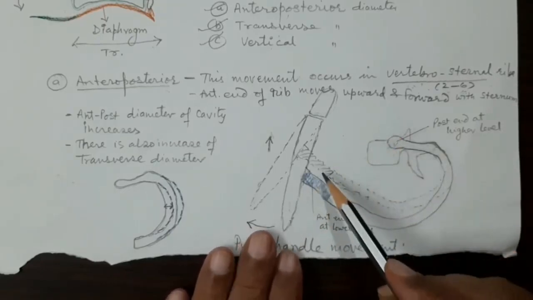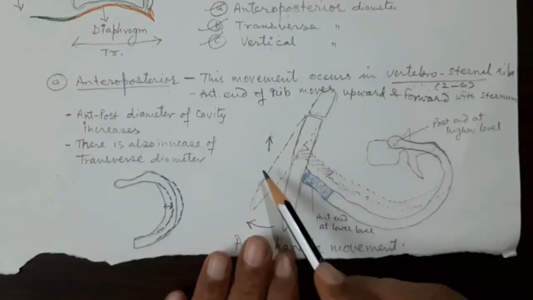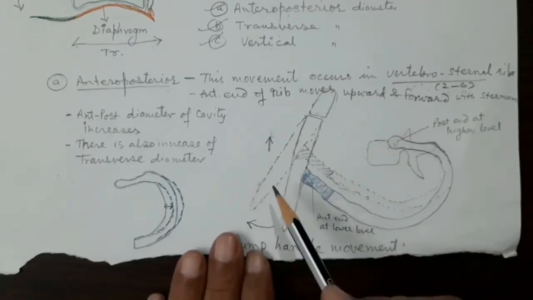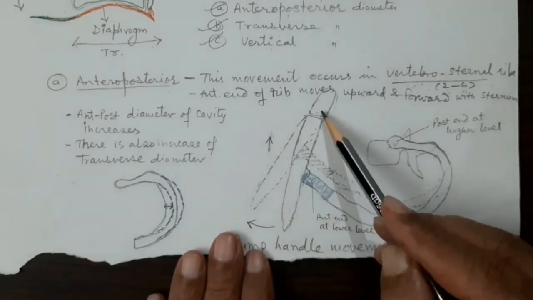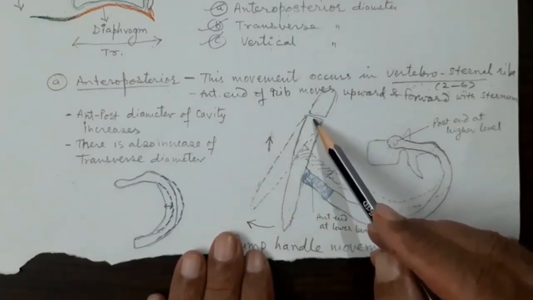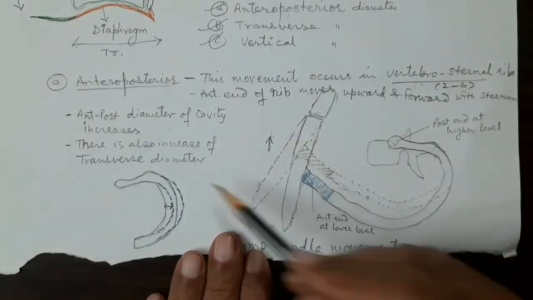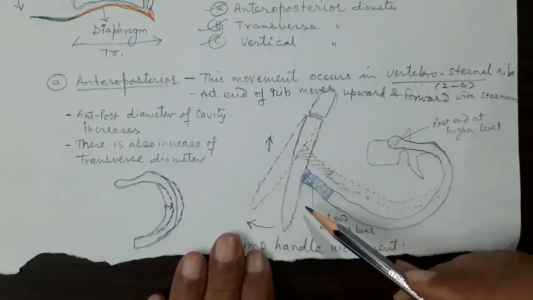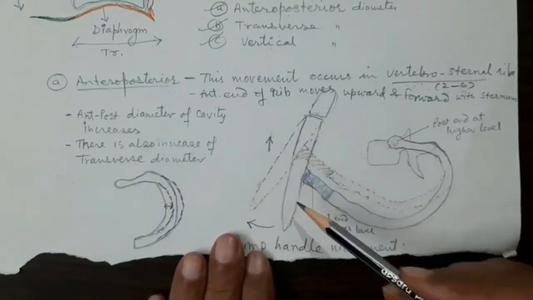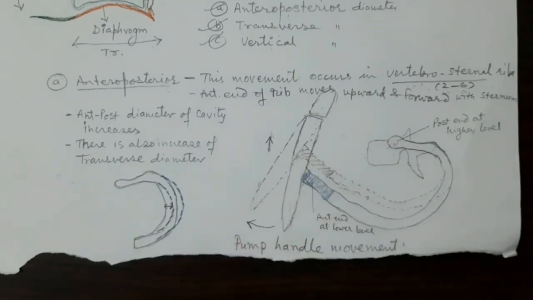And this will move not only upward, but also forward. So the sternum, at the manubrio-sternal joint, which is a symphysial joint, at this joint the body of the sternum will be pushed forward, and a little upward. So forward and upward movement will take place in the sternum, and as you know, the body of the sternum gives attachment to the second to the sixth rib. Seventh is at the junction of the xiphoid and the sternum. So we are talking of the second to the sixth rib.